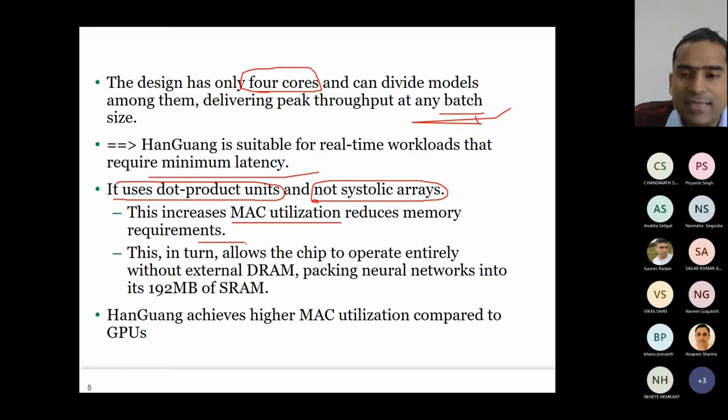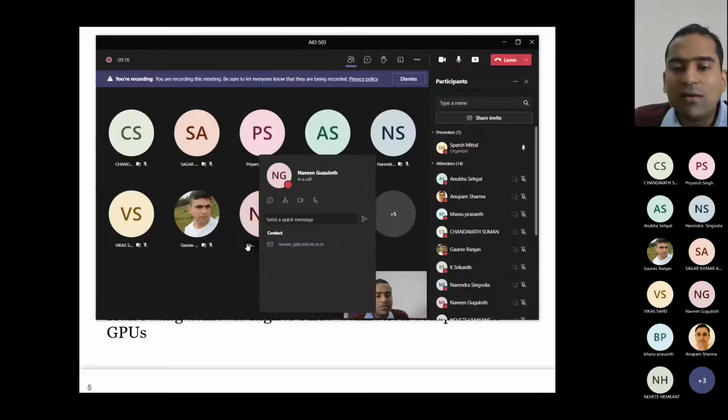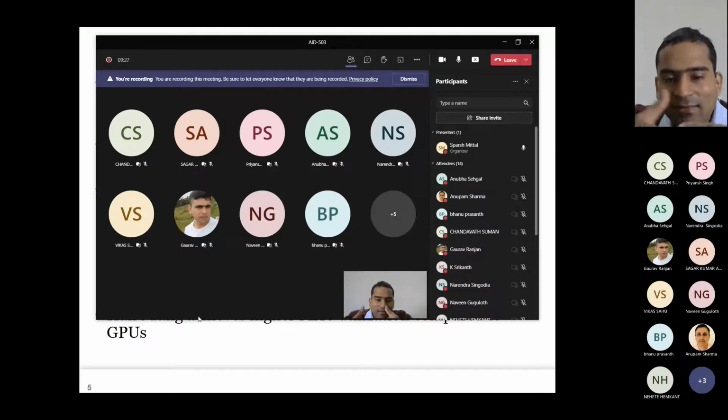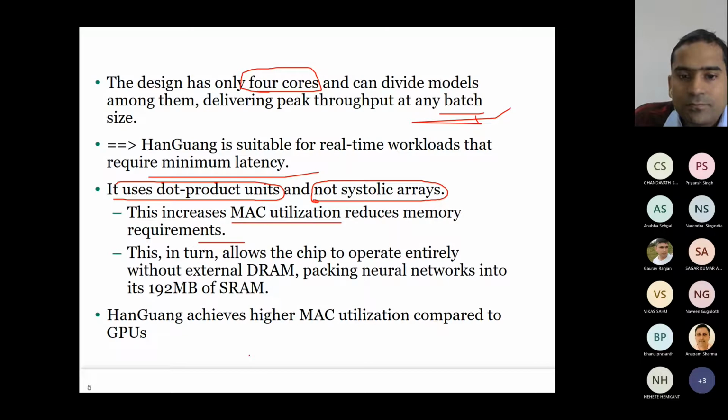So the whole point is, a systolic array is good if you have a lot of work to do. But if you have only a small amount of work, then you should have smaller hardware, maybe just a few multipliers and adders, right? If your workload is smaller, you need smaller hardware. If you have large hardware, you also need a lot of work to do. Only then is your hardware well utilized. So here, because it has dot product units, it has good MAC utilization.